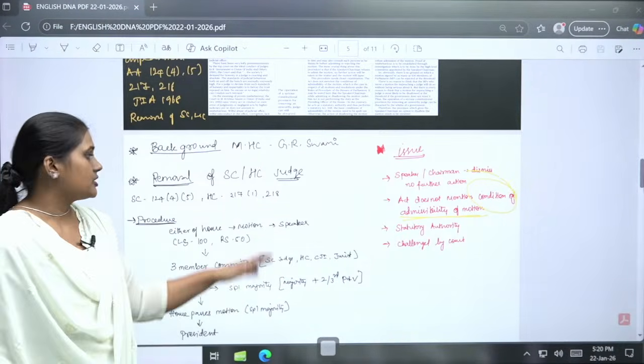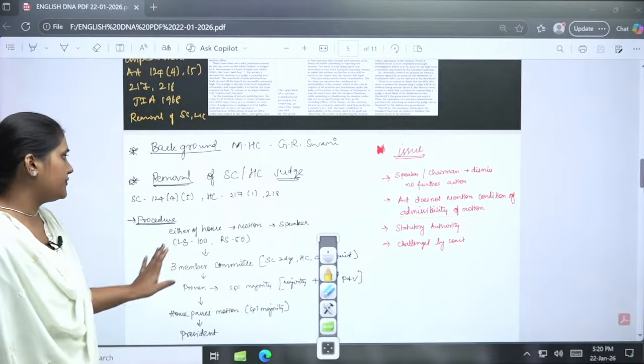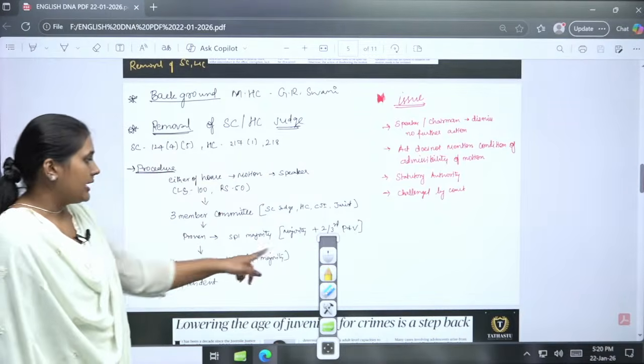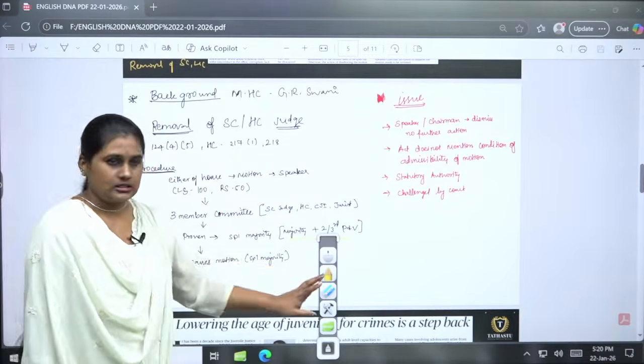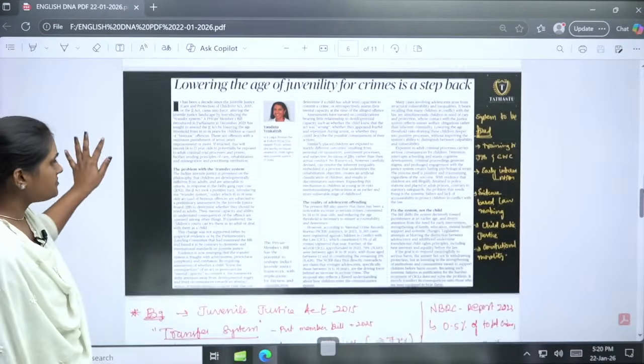Okay? So this is what it is mostly about. Here we have to focus mainly on the constitutional provisions, the procedure, and the majority requirements. Okay? Nothing more than that. Next, moving on.